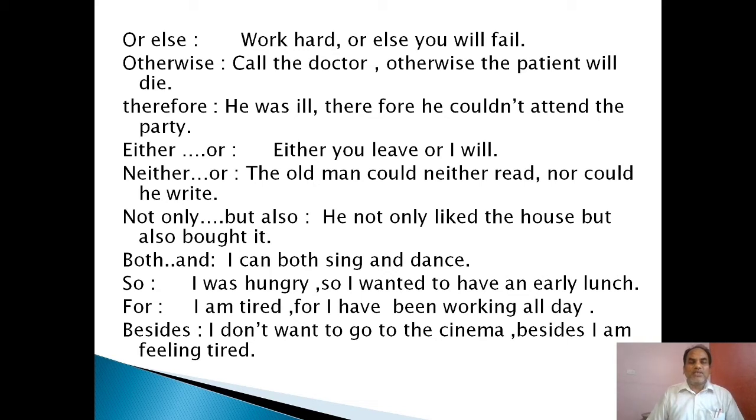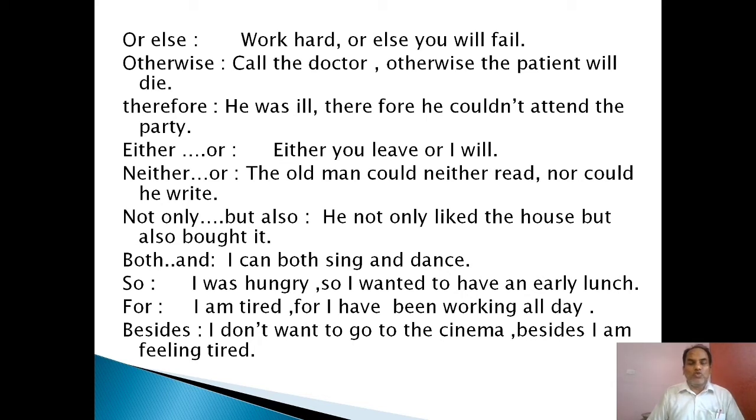And you see, neither nor, either or, not only but also, both and. These are also coordinators. They are called balanced grammatical structures. Why? Because either you live or I will live. The old man could neither read nor could he write. Why is nor used first, and could before the subject he? Because nor is used. Not only but also: he not only liked the house but also bought it. And both and: I can both sing and dance. So you see, it is also a compound sentence.